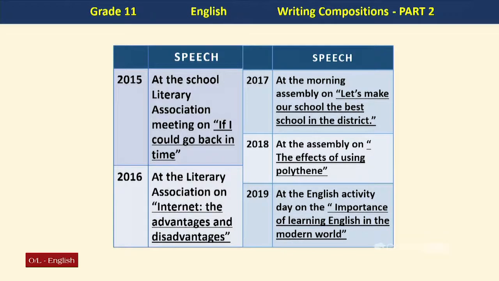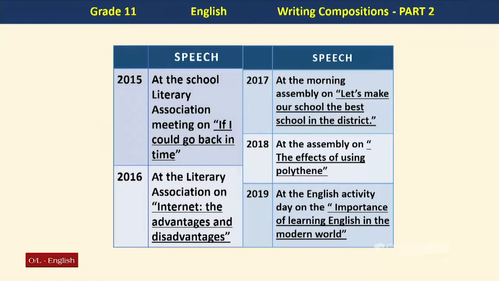Now in 2015, the speech topic was, at the School Literary Association meeting, you had to talk on "If I could go back in time." Then 2016, at the Literary Association, on the Internet, its advantages and disadvantages.